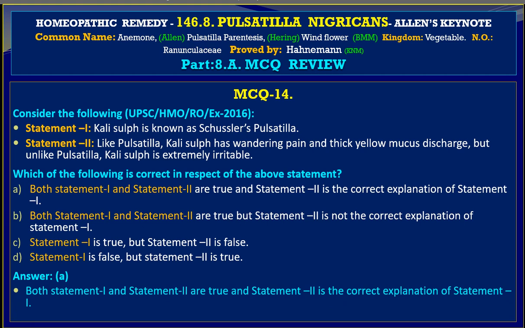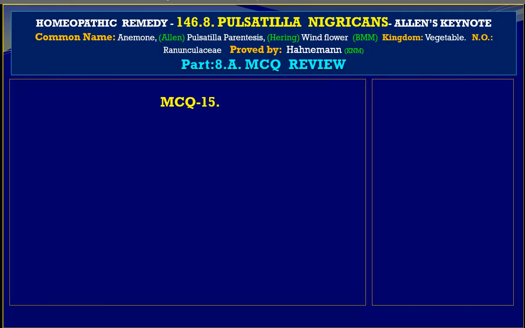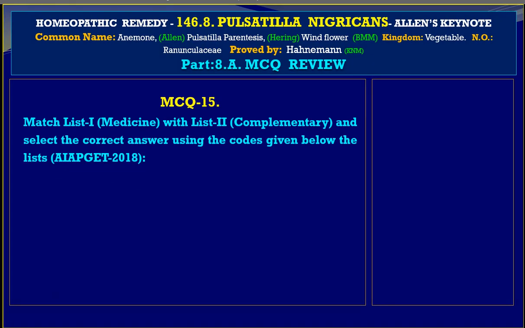So friends, we can go to the next MCQ, that is 15th, and it tells us: match the list 1 medicine with list 2 complementary and select the correct answer using the codes given below the list. It is in AIAPGT 2018.